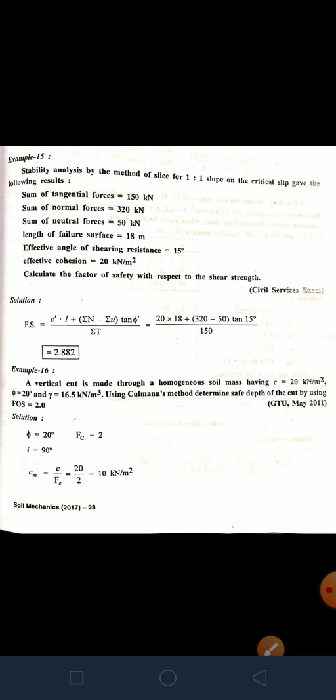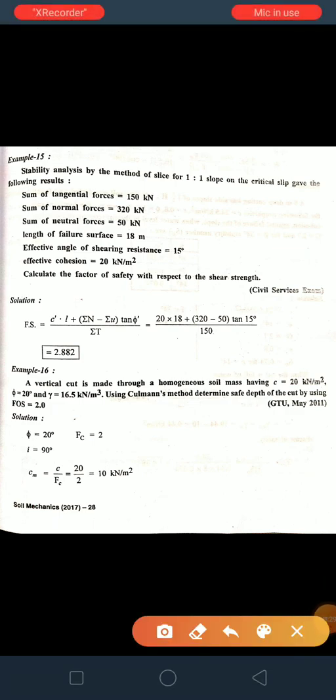Now here is an example: stability analysis by the method of slices for a 1 to 1 slope on the critical slip gave the following result. Here, stability analysis by the Swedish circle method. Slice of the slope, it is 1 to 1. Following result: sum of the tangential forces summation T is equal to 150, summation of normal forces summation N is equal to 320 kilonewton, sum of neutral forces